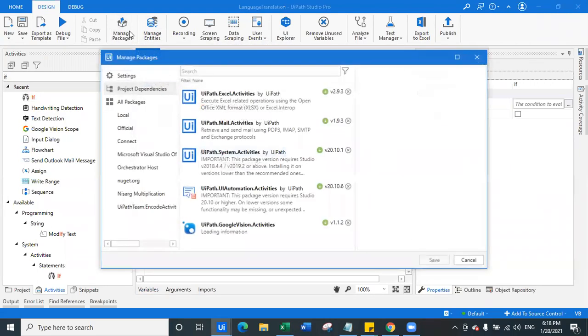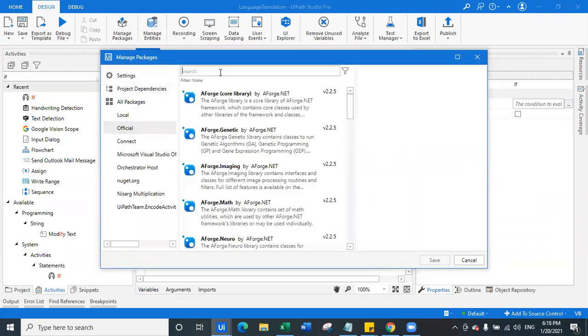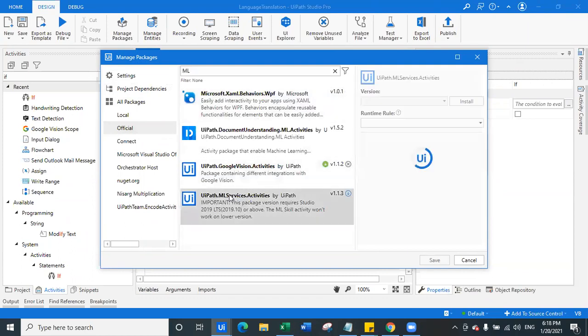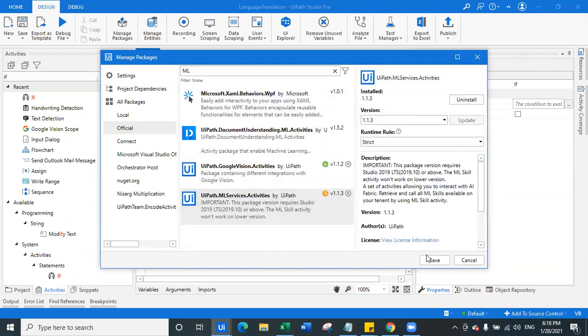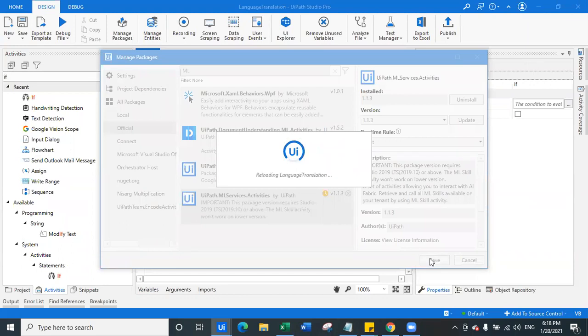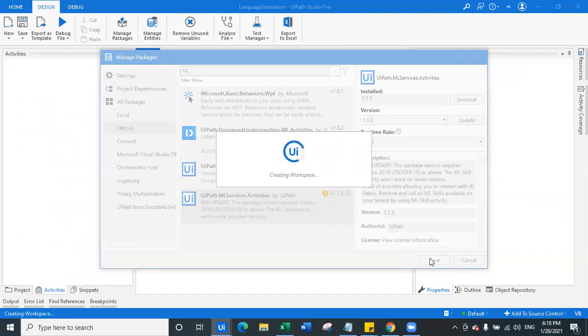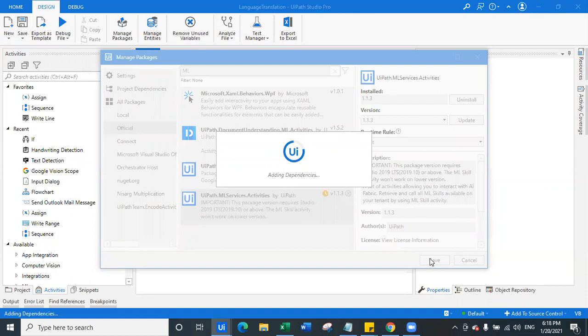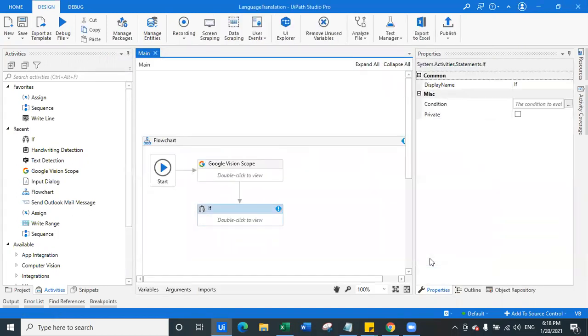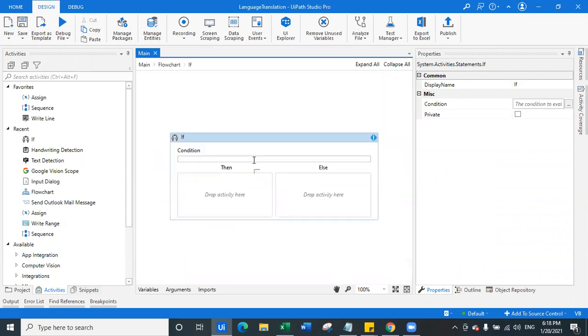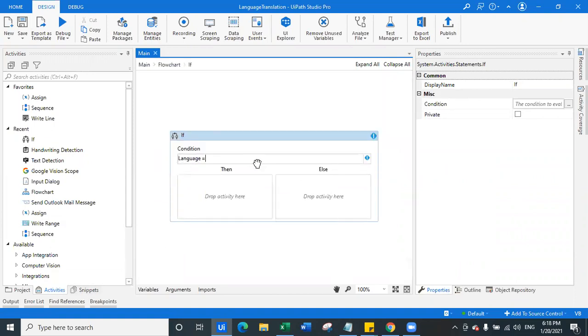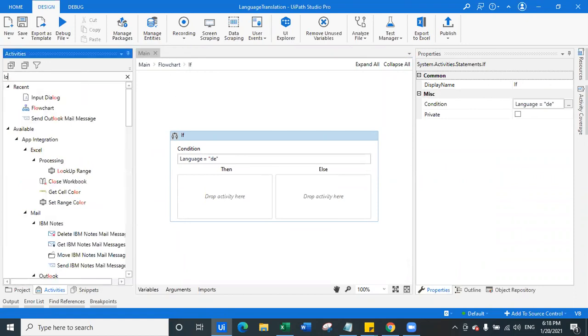Here what we will do is we will say if, I'll connect it here. Let's download the package for ML skill. So what is the package name? UiPath.MLServices.Activities. I will install this package because we need to utilize the ML skills which we have deployed on AI Fabric, correct? So for that, we need to download that. Now we downloaded the package, and let us say if the language is equal to DE. DE is for German.